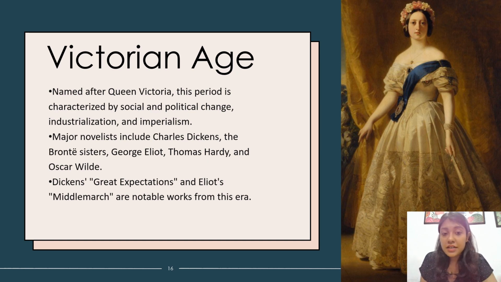The major novelists that you see in this particular age are Charles Dickens, the Bronte sisters, Charlotte Bronte, Emily Bronte, Anne Bronte. You see Charlotte Bronte's Jane Eyre, you see Emily Bronte's Wuthering Heights, George Eliot, you see George Eliot's Middlemarch, obviously. Thomas Hardy, Oscar Wilde, these are popular novelists even now, I think so.